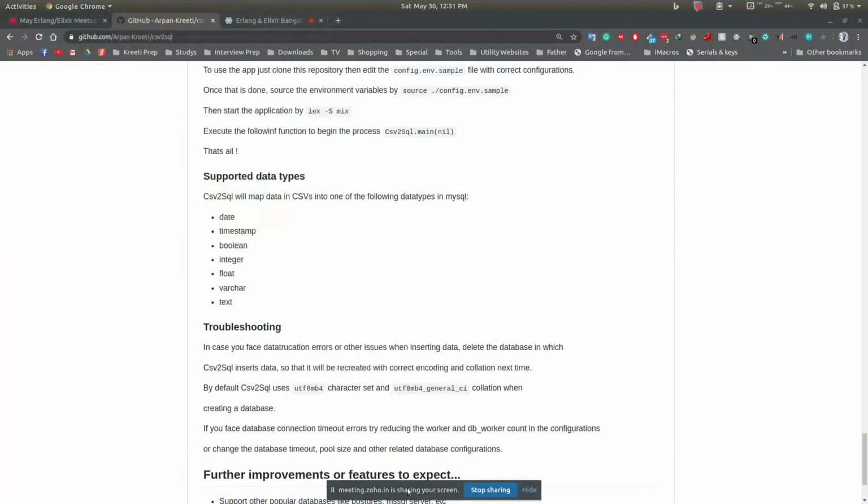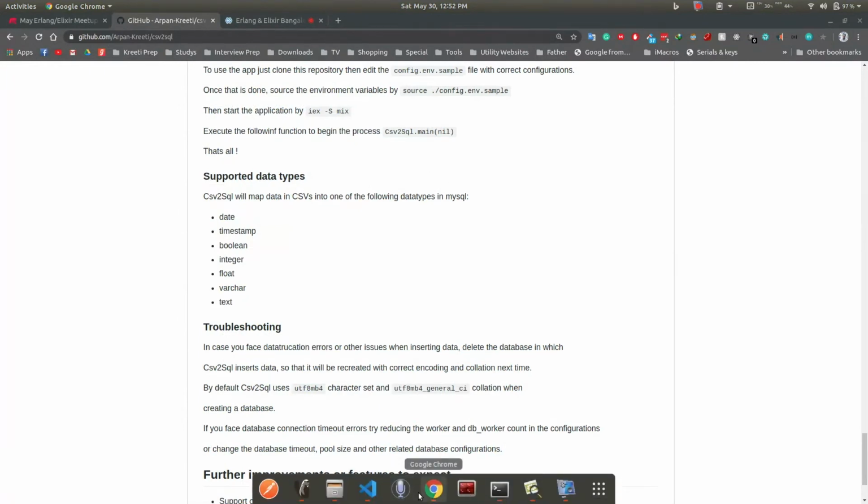Arpan, question: how do you decide how many processes can write to the database simultaneously? Also, how do you come up with how many chunks to put in the queue? Consider your machine has 16 GB RAM.